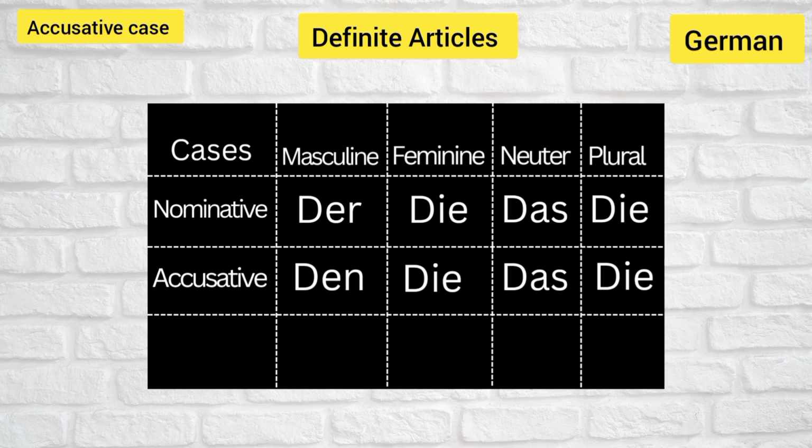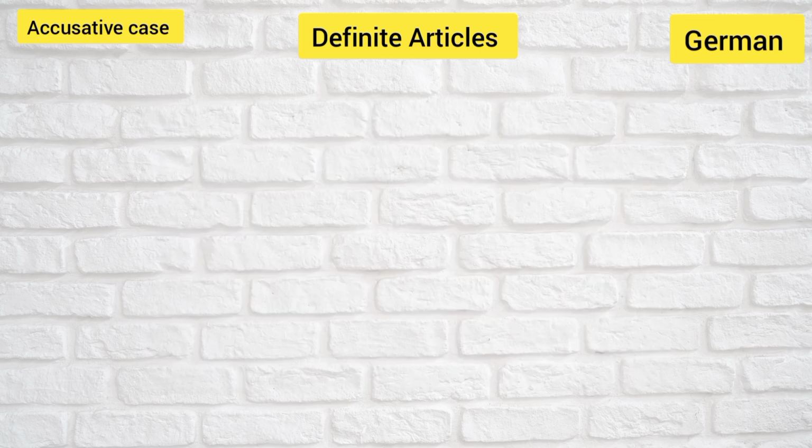Now, let's understand the definite articles used by accusative case. We use den for masculine nouns, die for feminine nouns, das for neutral nouns, and die for plural nouns. Here we can see the article used by masculine noun is changed. It becomes den from der, and other articles are same.